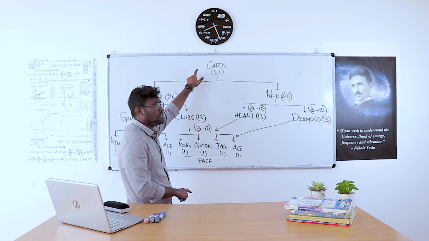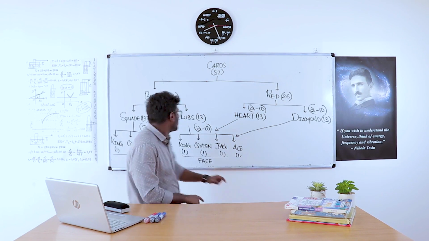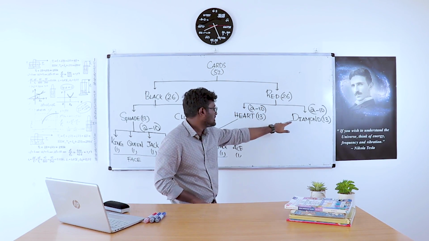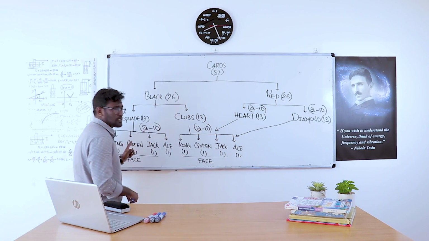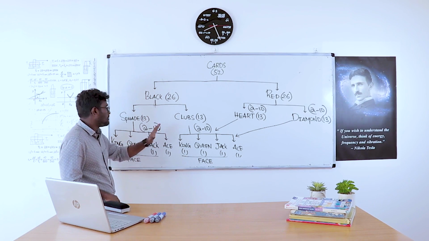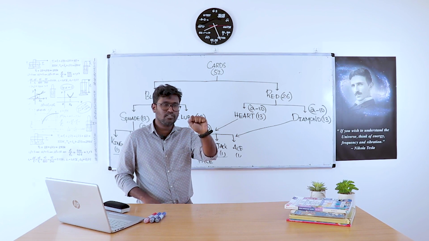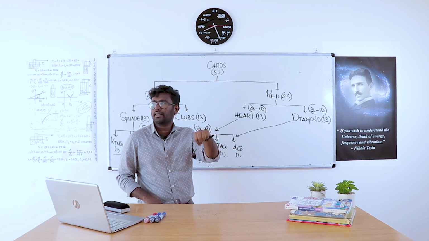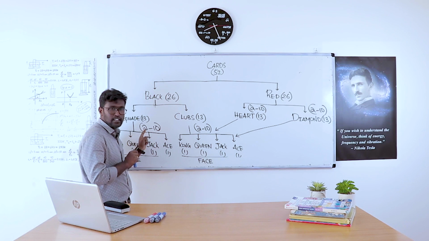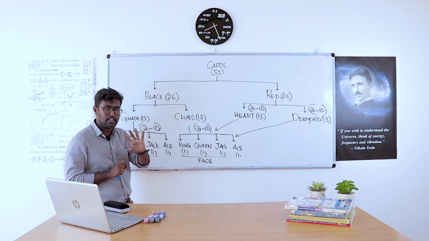Okay, so these are the sections: 52 valid cards, 26 black cards, 26 red cards. From the black cards, 13 spade, 13 club. From the red cards, 13 heart and 13 diamond. In each suit there will be numbers 2 to 10. That means card numbers 2, 3, 4, 5, 6, 7, 8, 9, 10. So 9 cards are related to numbers, numerals from 2 to 10.